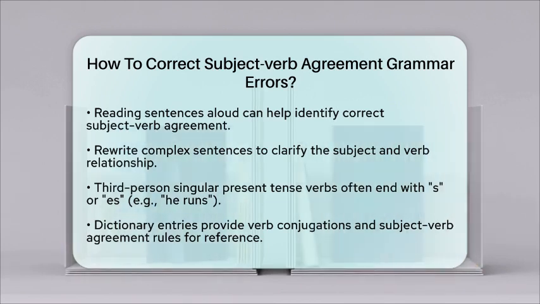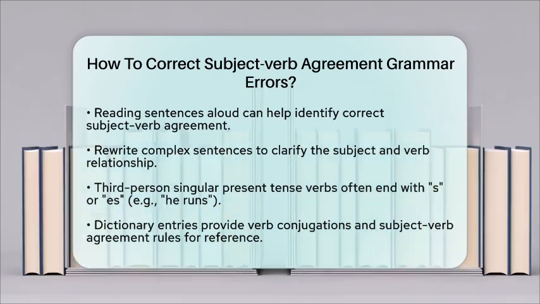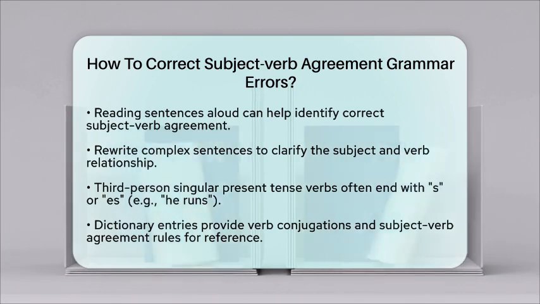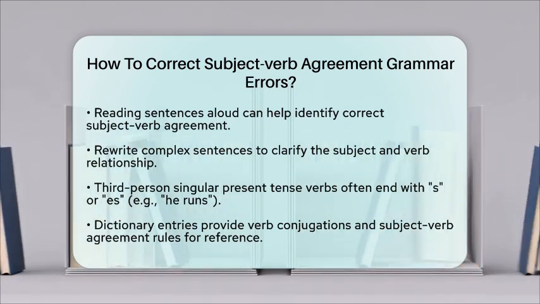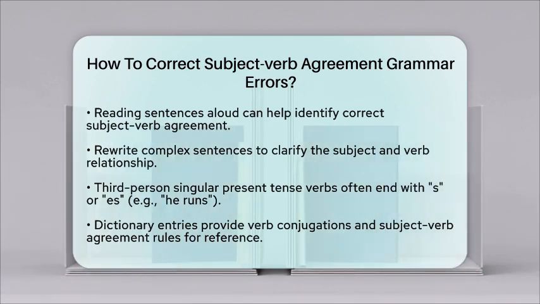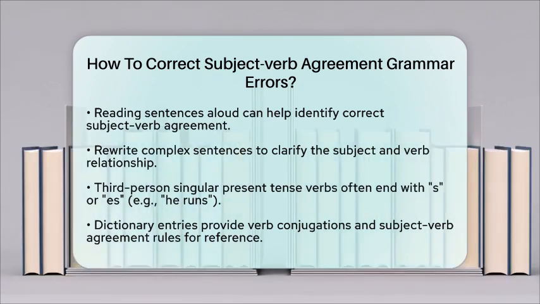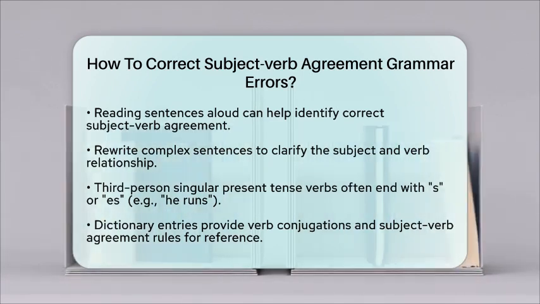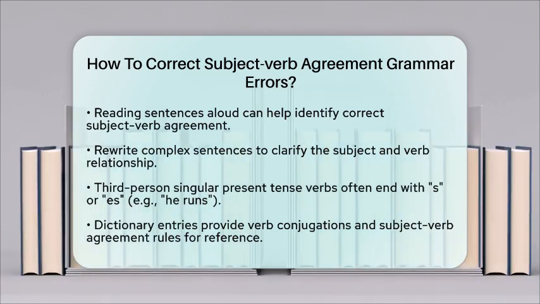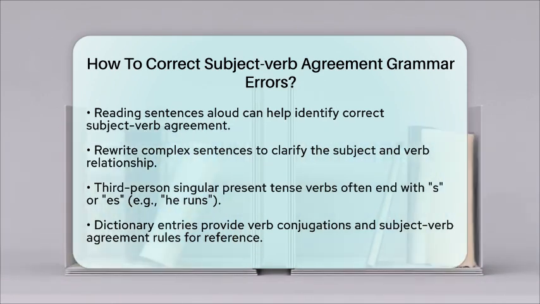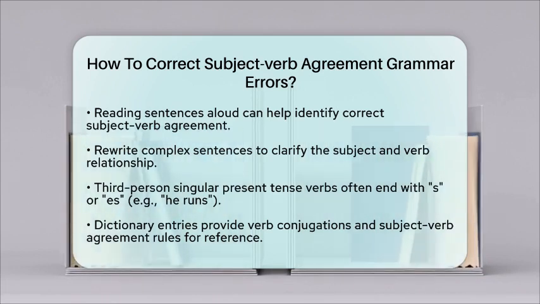If you're ever in doubt, rewrite the sentence to clarify the subject and verb relationship. From a phonetics and word usage perspective, pronunciation can help you identify singular versus plural verb forms, especially with the s ending. Understanding verb forms and their correct usage supports clearer communication. Dictionary entries often indicate verb conjugations and subject-verb agreement rules, which can be referenced for correct forms.